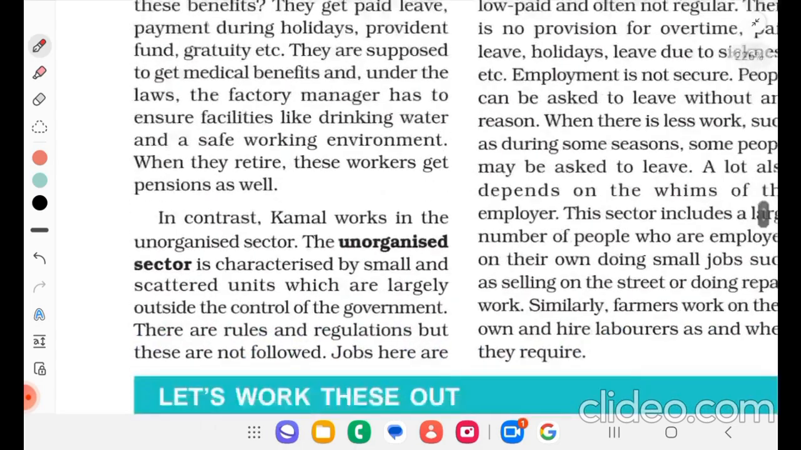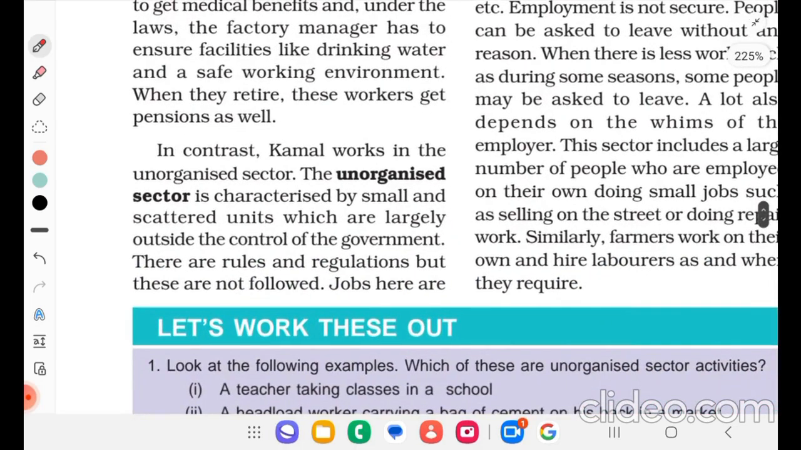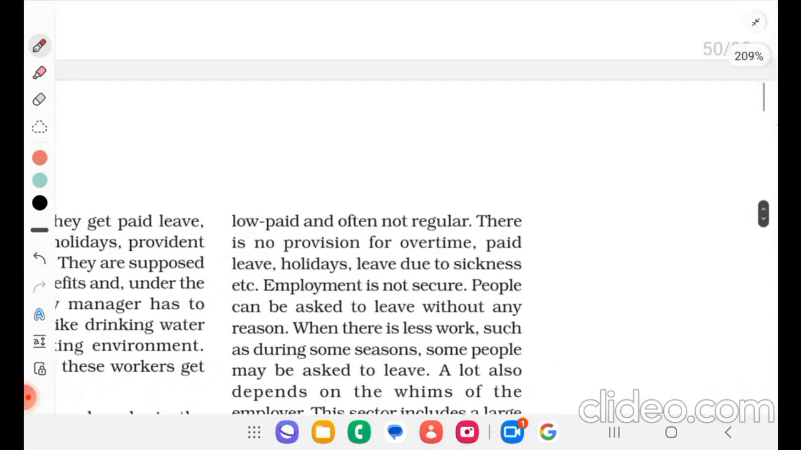In contrast, Kamal works in the unorganized sector. The unorganized sector is characterized by small and scattered units which are largely outside the control of government. There are rules and regulations, but these are not followed. Jobs here are low paid and often not regular.